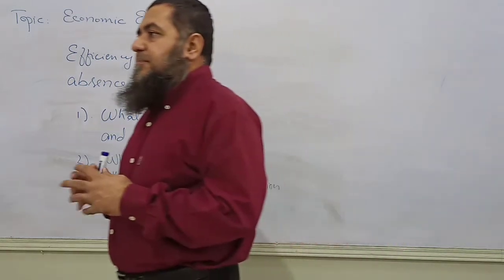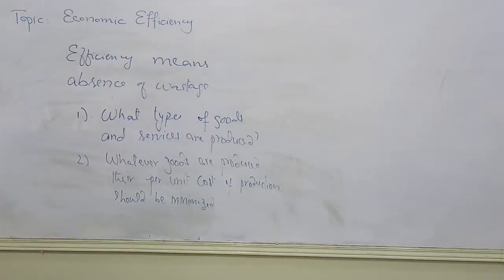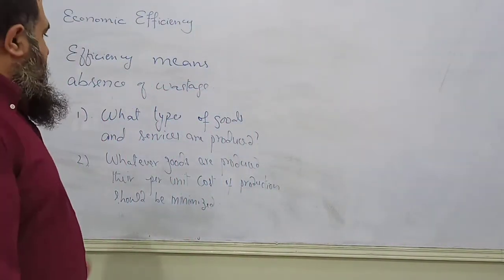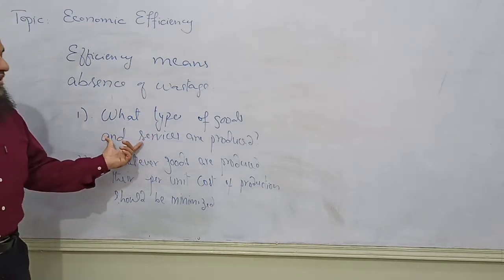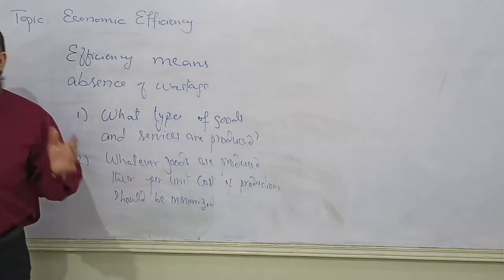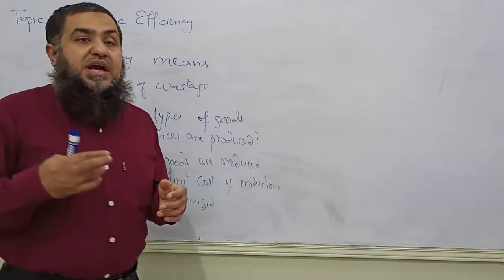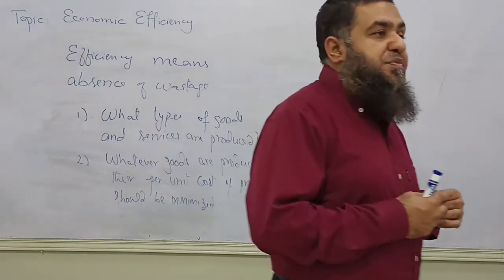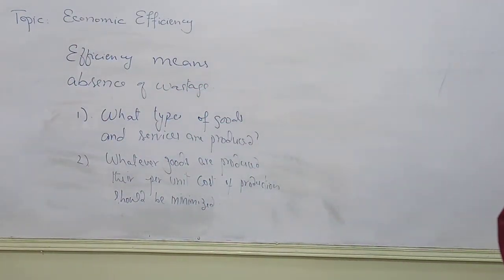One thing we say, that means the resources should be allocated in the direction where the consumers are demanding the goods. Another thing, now you have decided what types of goods an economy is going to produce. Now the second phase of economic efficiency is that whatever the producers are going to produce, their cost of production should be minimized. Like the wastage should be minimized.